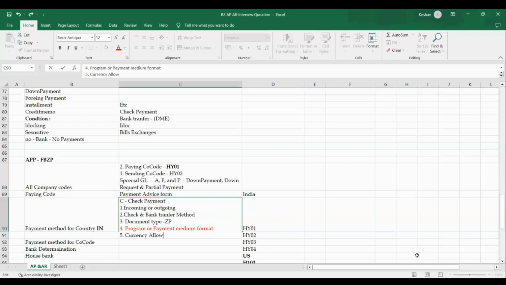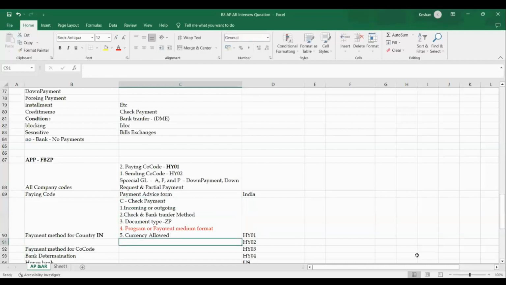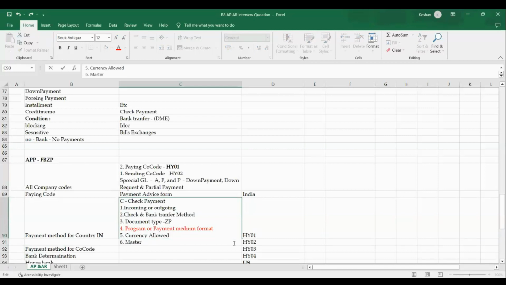There is another step I'm expecting. Anybody? We can control the master data fields for making payment. Perfect. At the payment, there is one option, master data fields required. Everyone, you can see these are all 6 points you need to tell to the interviewer. You got the point, right? Because if you address it this way, they will definitely be impressed, because you have a good idea about the configuration in detail as well. Master data, or master fields required field.